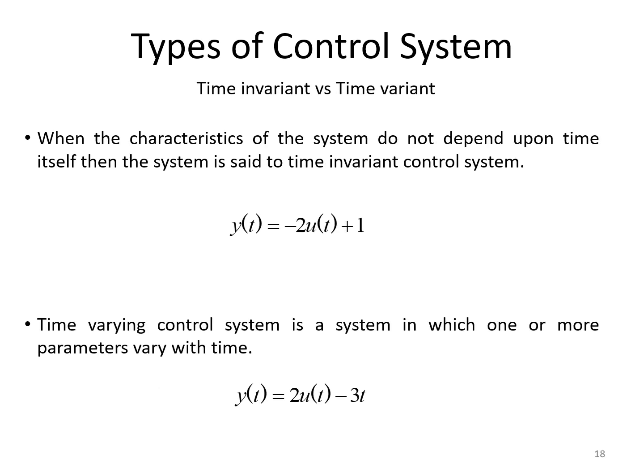Now coming to time variant and time invariant control systems. Time variant systems are those systems where the output changes with the change in time. For time varying control systems, the output parameter varies with time. Whereas in case of time invariant control systems, the output does not vary with time. So examples are given here: y of t equal to minus 2 u of t plus 1.